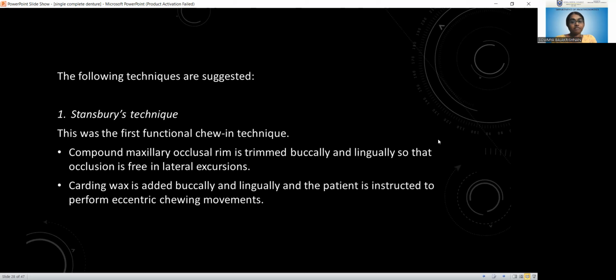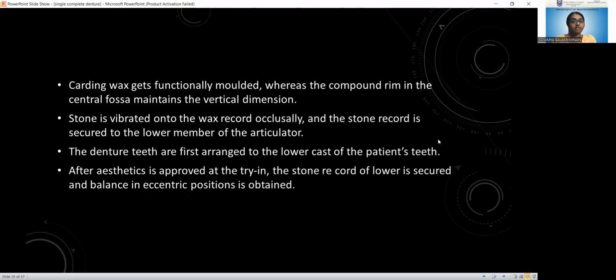Patient is instructed to perform eccentric chewing movements, so the carding wax gets functionally molded, and as the occlusal rim is made of impression compound, it will maintain the vertical dimension.